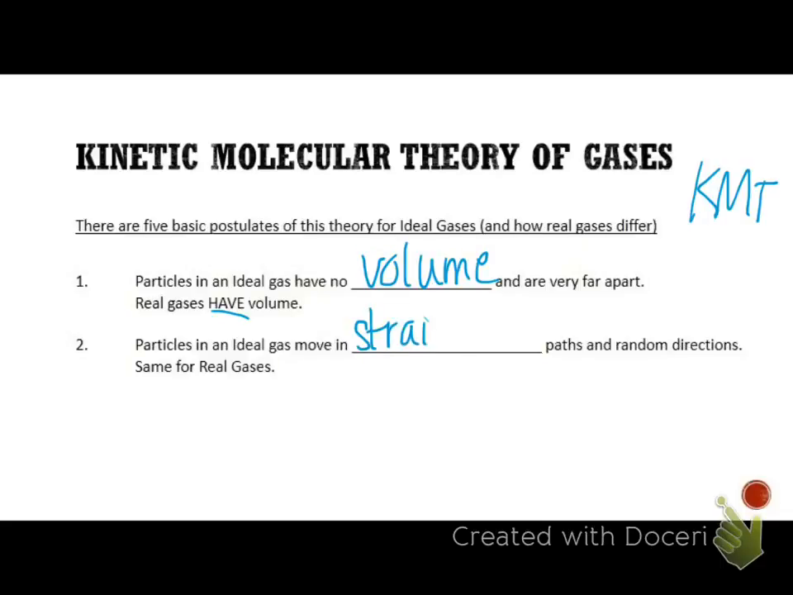The second postulate says that particles in an ideal gas move in a straight line path and in random directions. And that is true for both real gases and ideal gases. They are moving very randomly, but they're not zigzaggy or curvy. They are in a straight line.